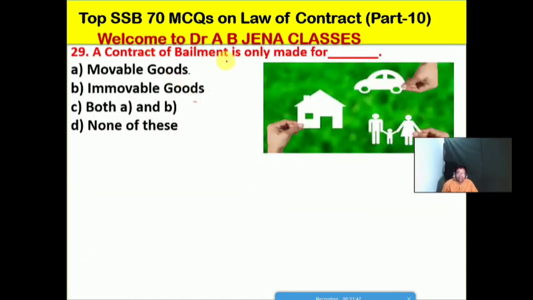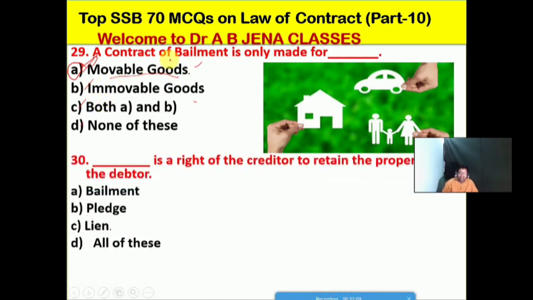The contract of bailment is only made for what types of goods? Whether A it's movable goods, B it's immovable goods, C it's both A and B, D it's none of these. No doubt, friends. So A is the right option for this MCQ. A contract of bailment is only made for movable goods.